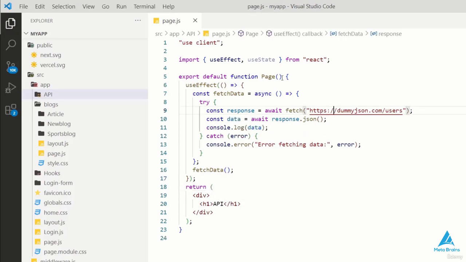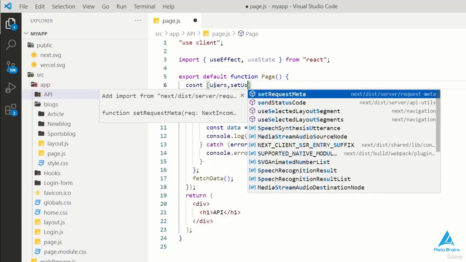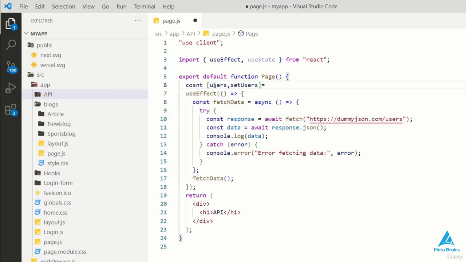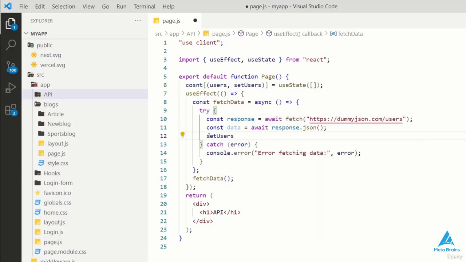So we'll utilize useState to manage this data. In this regard, we'll declare a users variable using useState. We'll leave it empty as we won't provide any default values. The values will come from the data. Okay, so to display this data, we'll use console.data, which is incorrect. So we should use console.log(data) instead. All right, we'll set users using setUsers and pass data.users to it. This is where we retrieve the user data.